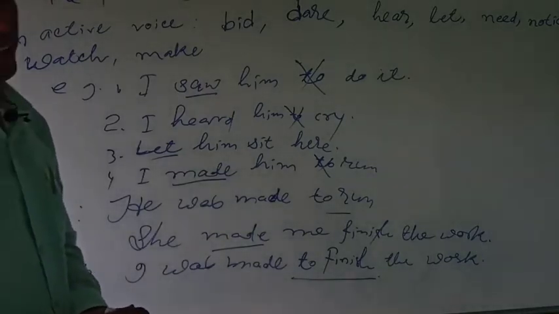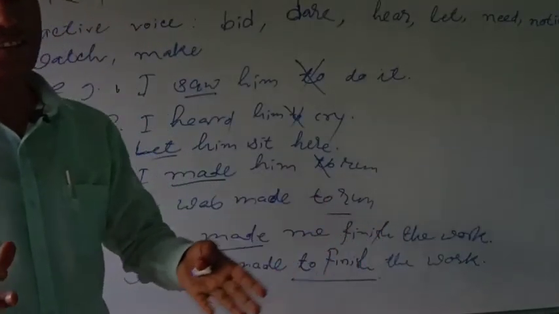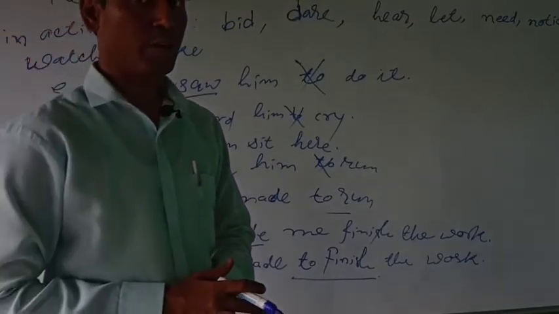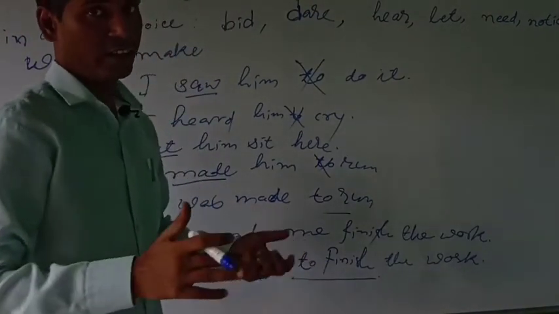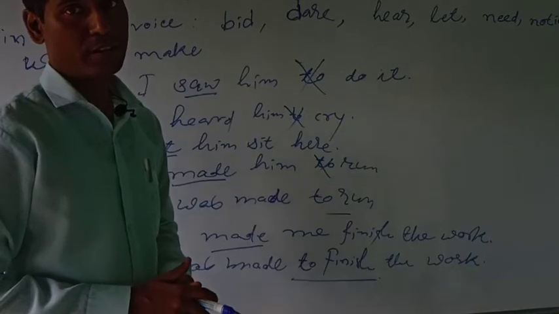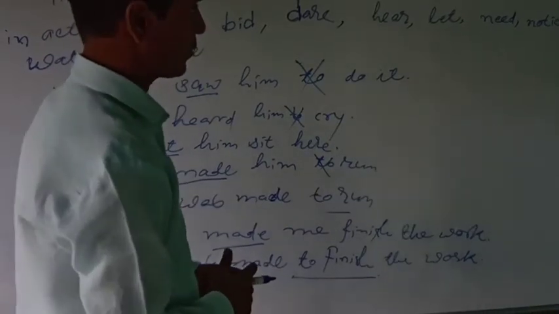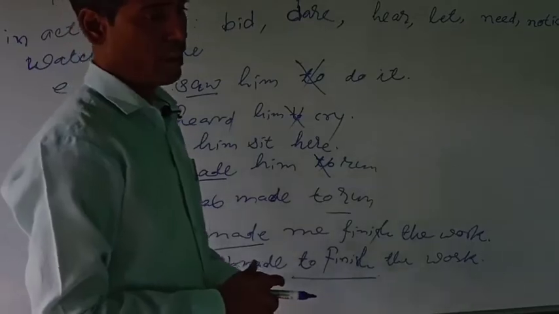Again, there are some auxiliaries. They also do not take to after them. Say for example, can, could, may, might, will, would, shall, should. They also don't take an infinitive with to after them.